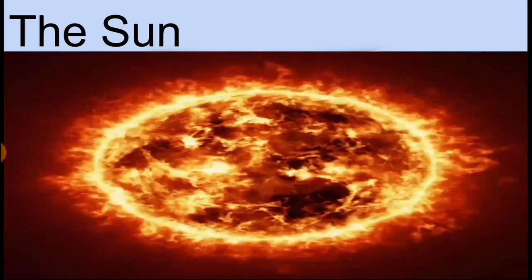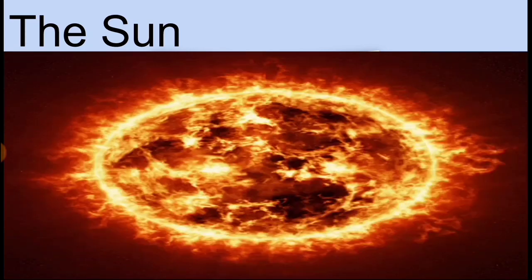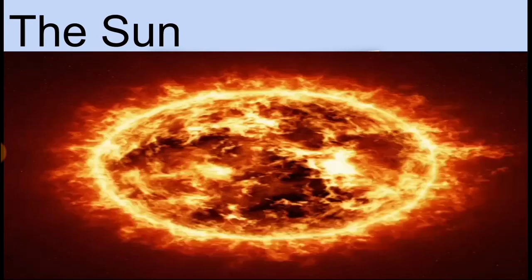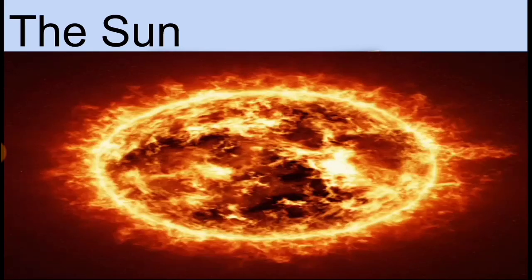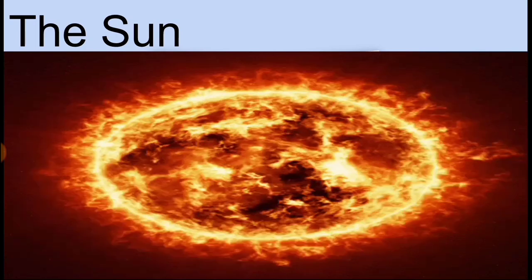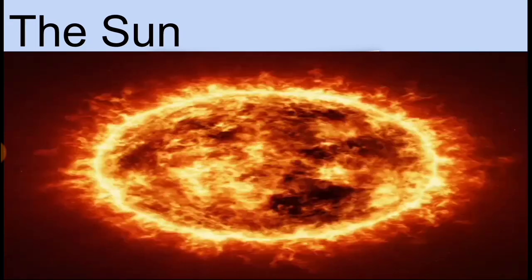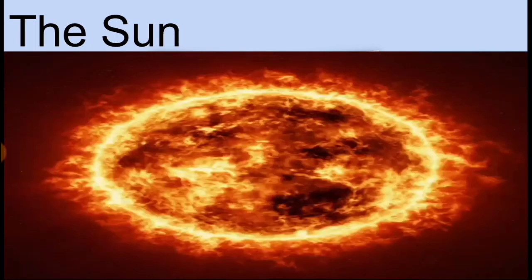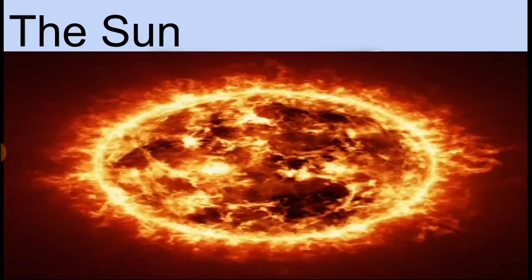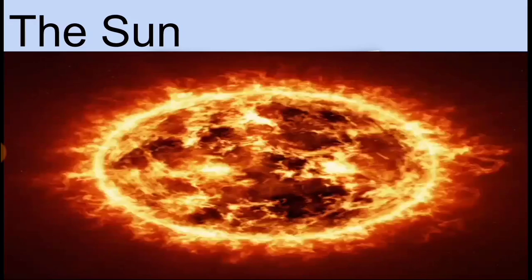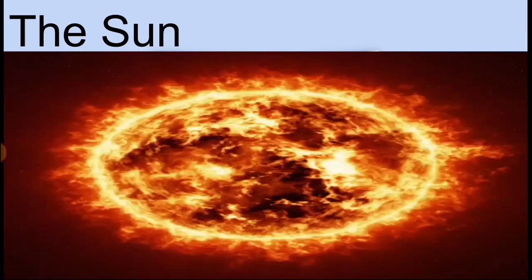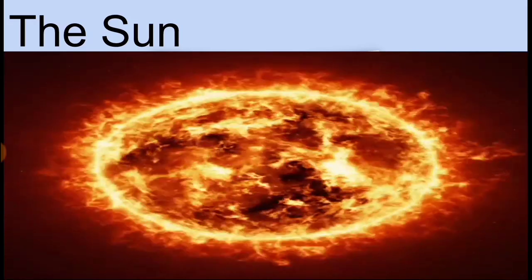As I've told you earlier, the sun is a star. It is the center of the solar system. It is huge and extremely hot. It's by far the largest object in the solar system. It is a spinning ball of very hot gas. The sun is the ultimate source of heat and light for the solar system, and it is the heat and the light of the sun that makes life